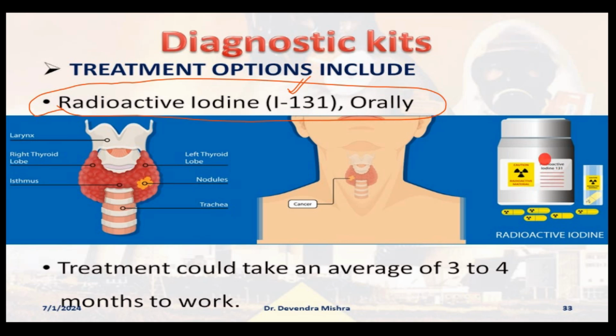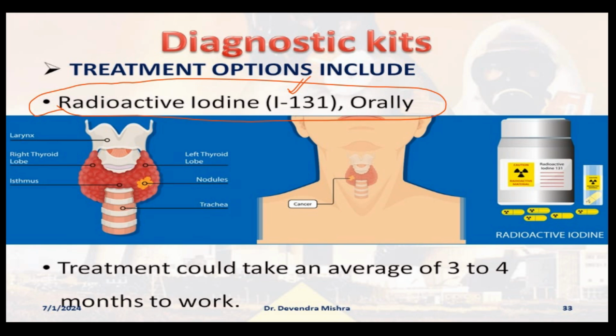In my first slide, I told you, whenever you see this kind of symbol on any container, that means the container contains radioactive substances. So this radioactive iodine 131, which is used in the treatment of hyperthyroidism, is radioactive in nature.